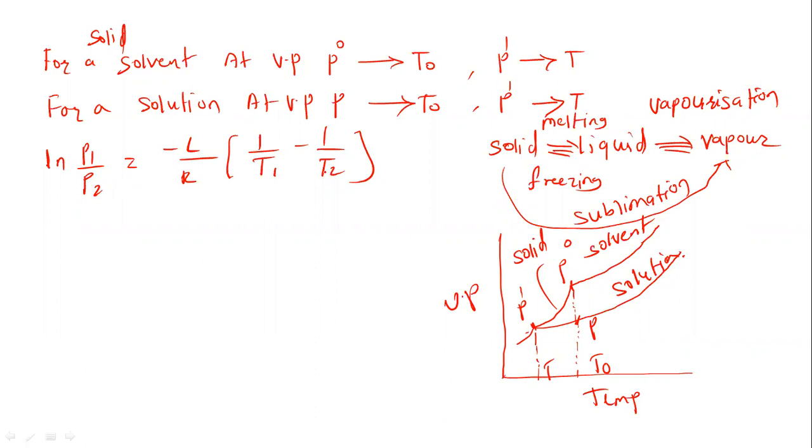Let us apply the Clapeyron-Clausius equation to this, ln P1 upon P2. The lower vapor pressure is P dash, the higher vapor pressure is P0. So we can write ln P dash upon P0, equal to.